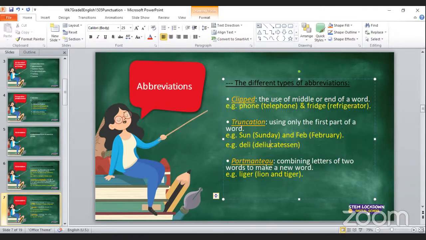Delicatessen are those cold meats you get in that section in the store where there are those cold meats, your Viennas, your Polony, Russian, your Frankfurters, yes, there. So yes, Tyrese, deli is an example of truncation. We'll get to that in a moment. So now we are still on clipped, and with clipped abbreviations, we only use the middle or the end of a word, like I've shown with my example for phone and fridge.